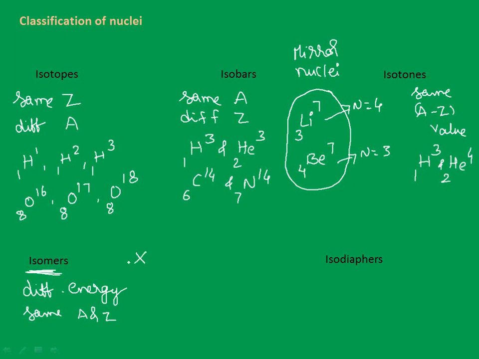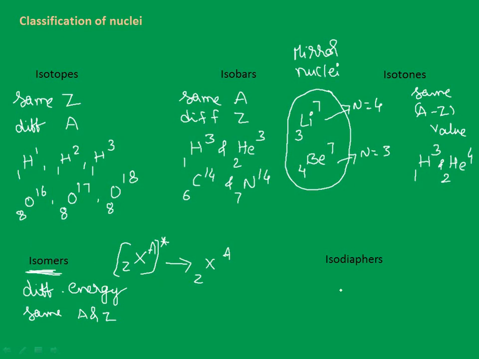I can represent it like X Z A star, since it has the extra energy, while the isomer will be nothing but X Z A. Here there is no star at all, which means high energy, low energy, same nuclei. Later in radioactivity we will discuss this. Are we clear with this? Strictly speaking, regarding stability, which is having less energy will be more stable, which is having greater energy is highly unstable. So unstable and stable nuclei, in order to represent them we use the term isomers.